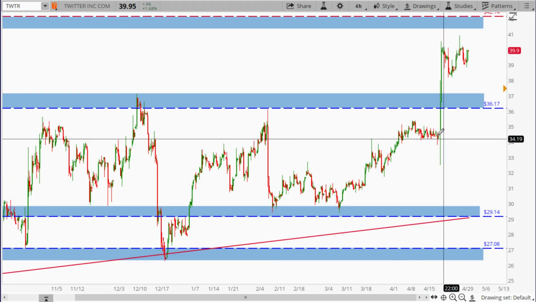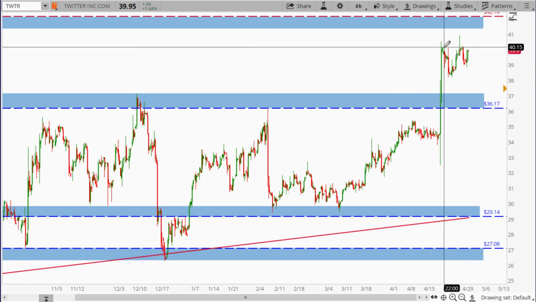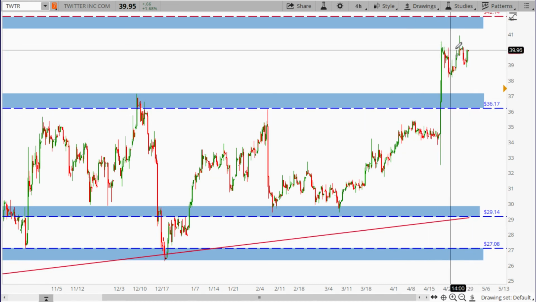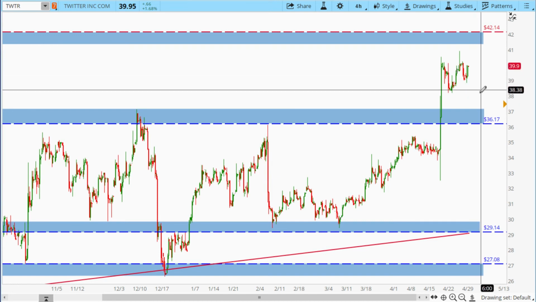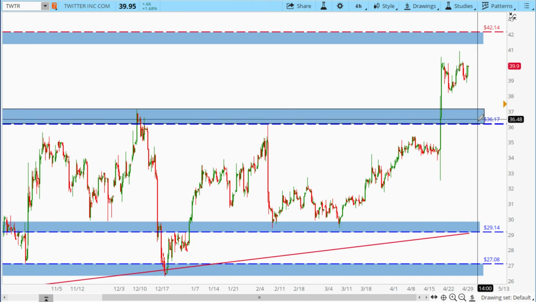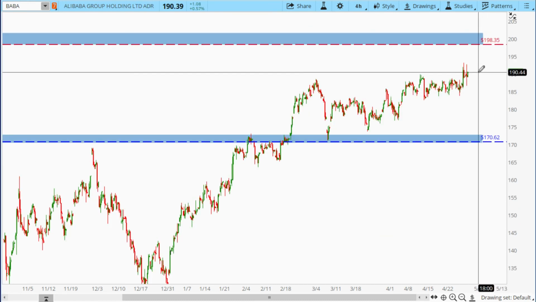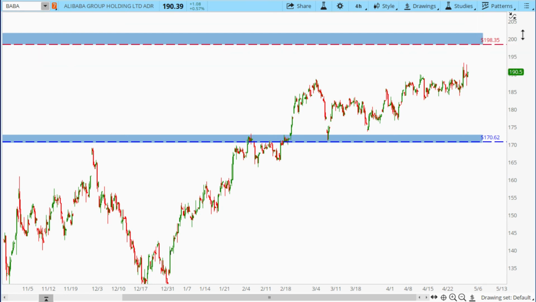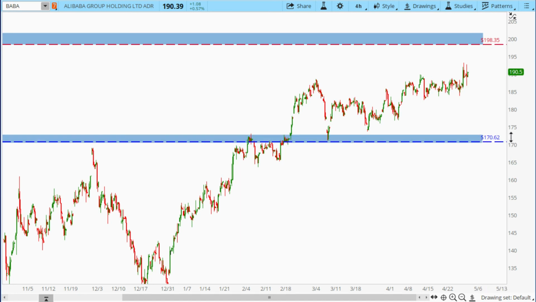Looking at some of the FAANG Plus stock, let's take a look at Twitter. Twitter here, ever since on this pop from its earning, it is trying to make a move up to this 42.14. But if it gets stalled, then basically looking for a pullback down to this 36.17 potential support area. Alibaba basically looking for it to either come up and test this potential resistance at 198.35 or pull back and test this potential support at 170.62.